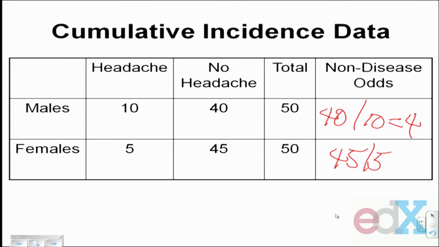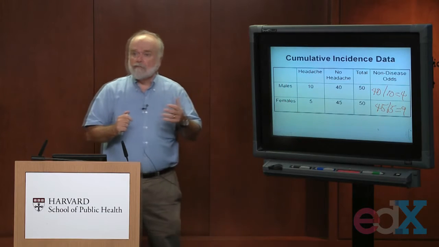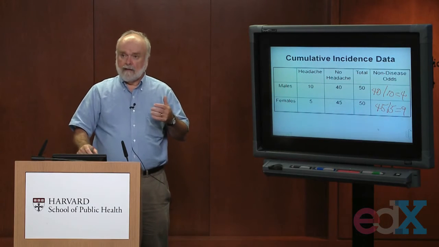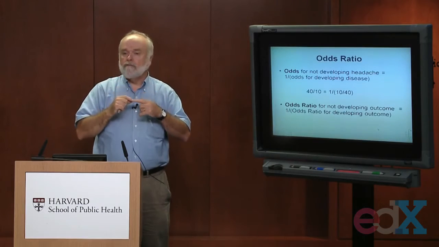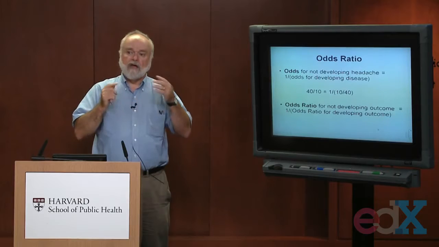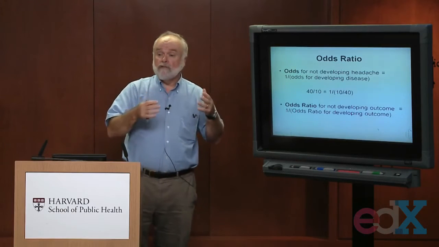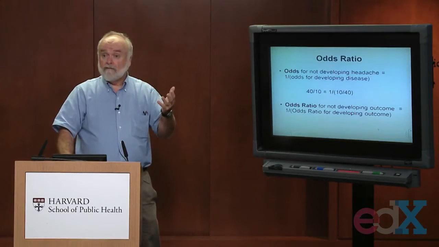The odds for a female, 45 over 5, is equal to 9. I could take the ratio of those two numbers to get the odds ratio for not developing a headache. Well, it turns out that that's just the inverse of the previous odds ratio. The odds ratio for not developing an outcome is 1 over the odds ratio of developing the outcome.